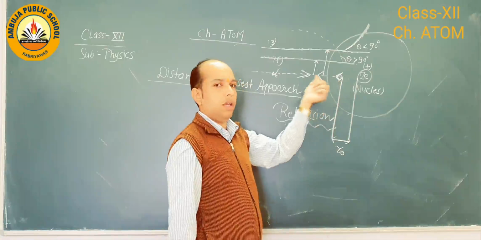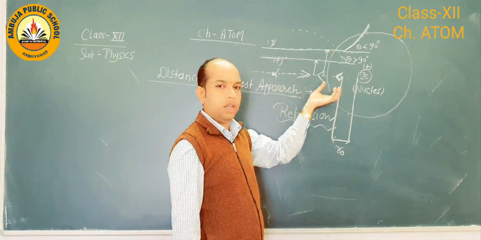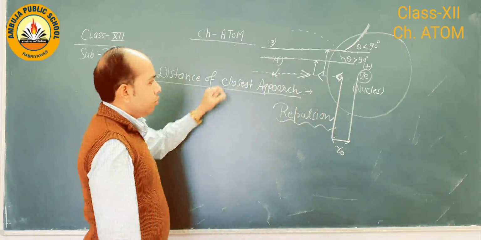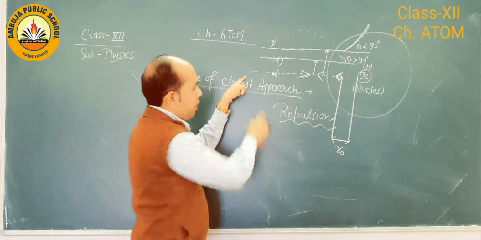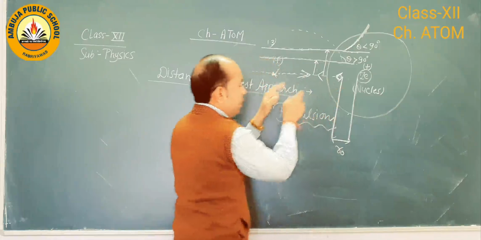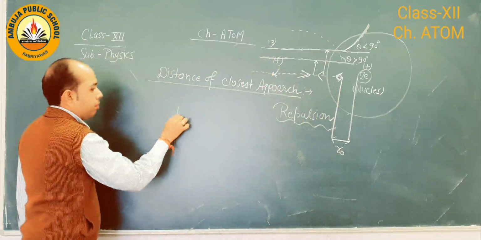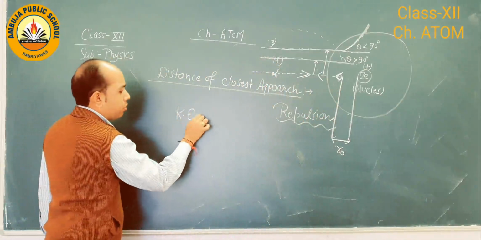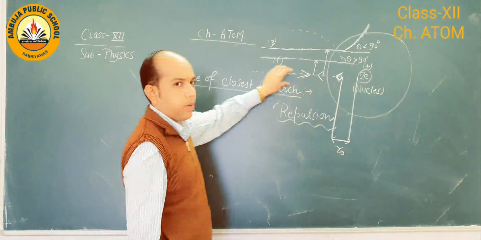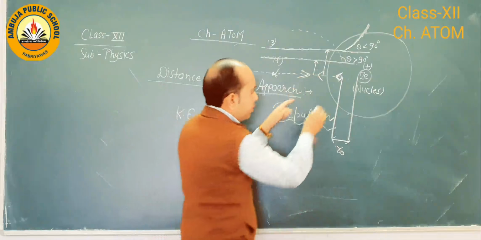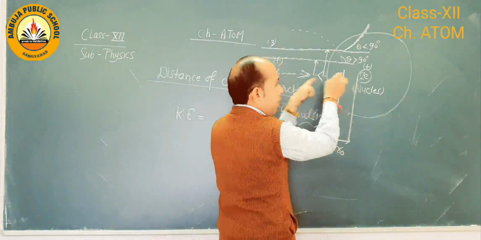After that, it again reverts, or we can say retraces. So when the alpha particle comes close to the nucleus, it has some kinetic energy because of its movement, and after a certain distance it returns back.